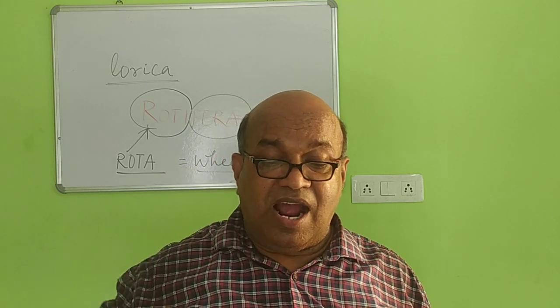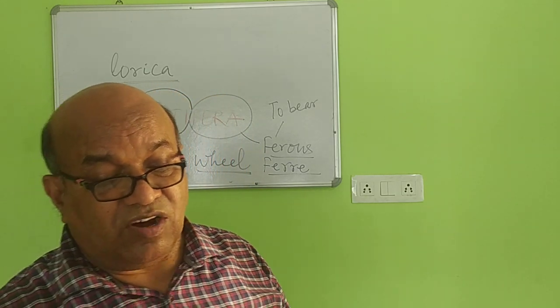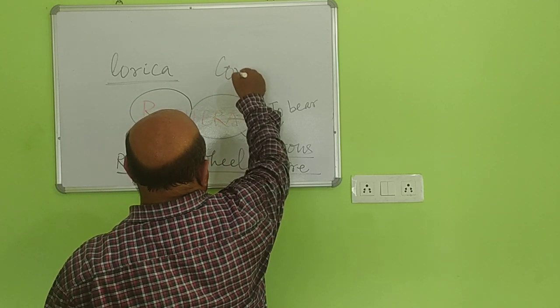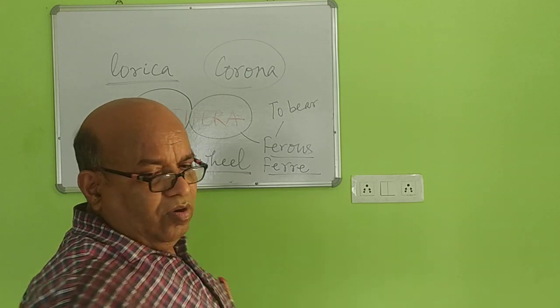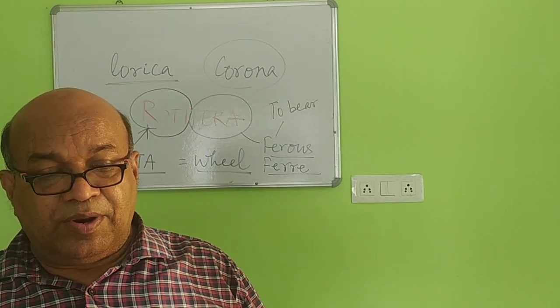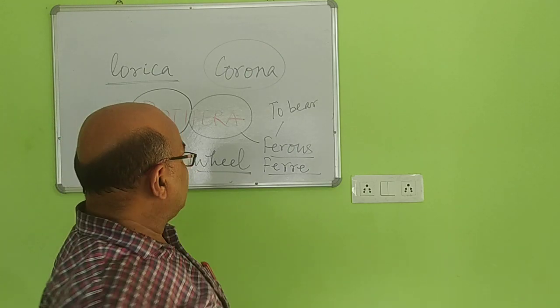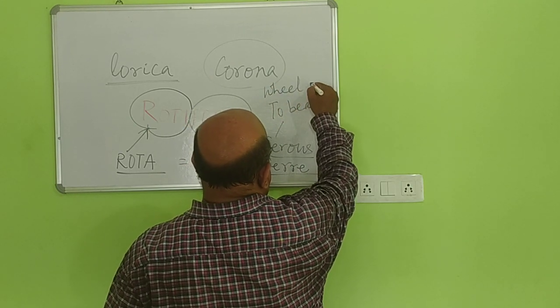Third point, anterior end with the ciliated disc, which one is called as corona. That means the wheel organ.